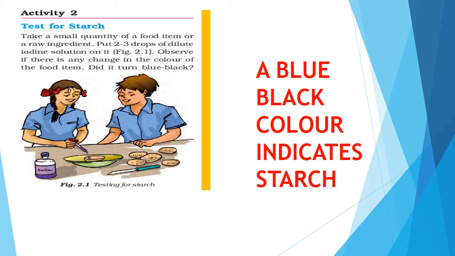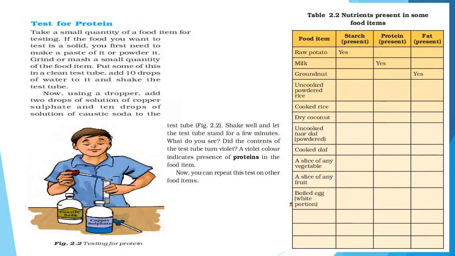put 2 to 3 drops of dilute iodine solution on it. Observe if there is any change in the color of the food item. Did it turn blue or black? Yes, if it turned blue or black, it indicates that the food contains starch. As I told you prior, carbohydrates are generally in the form of starch and sugar. So if after adding the drops of dilute iodine solution its color changes to blue or black, then it contains starch. Dear friend, let's test the protein.